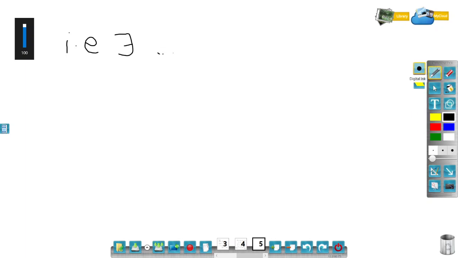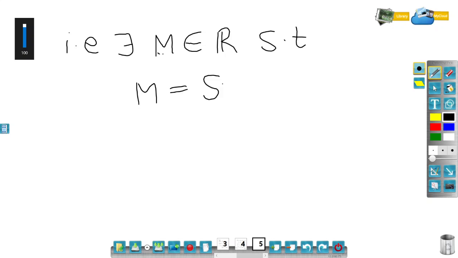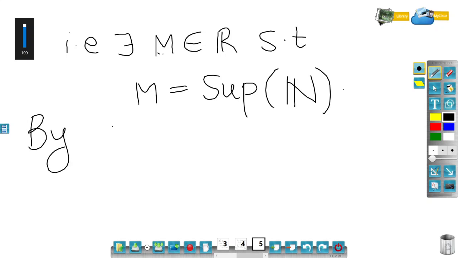So let's call it capital M, which belongs to R, such that M is equal to the supremum of the natural numbers. Well, if M is the supremum of the natural numbers, then definitely it will satisfy the characterization property of supremum, because we have said the characterization property is equivalent to supremum. So by the characterization property